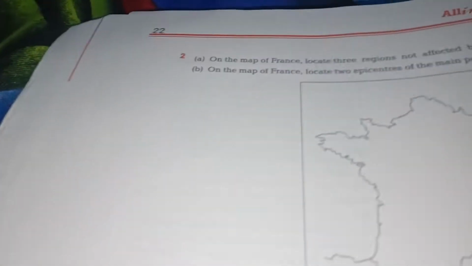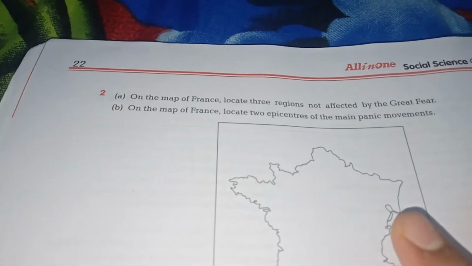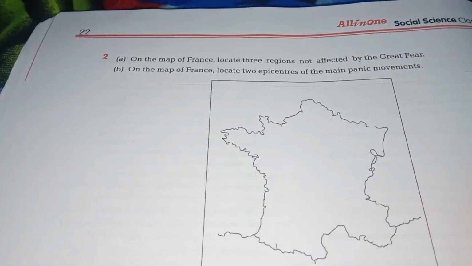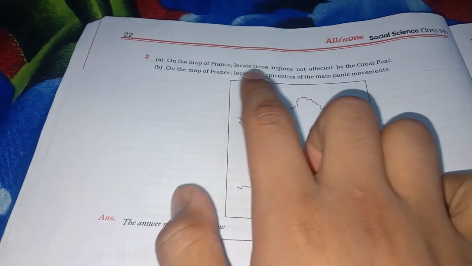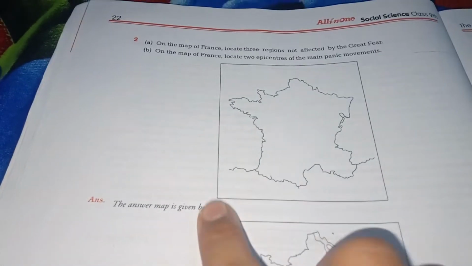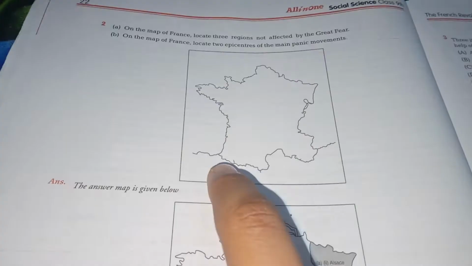See the question: on the map of France, locate 3 regions not affected by the Great Fear. On the map of France, locate 2 epicenters of the main panic movement. See, the map questions are also given. You will get this type of outline map. You see, the answer is also given.